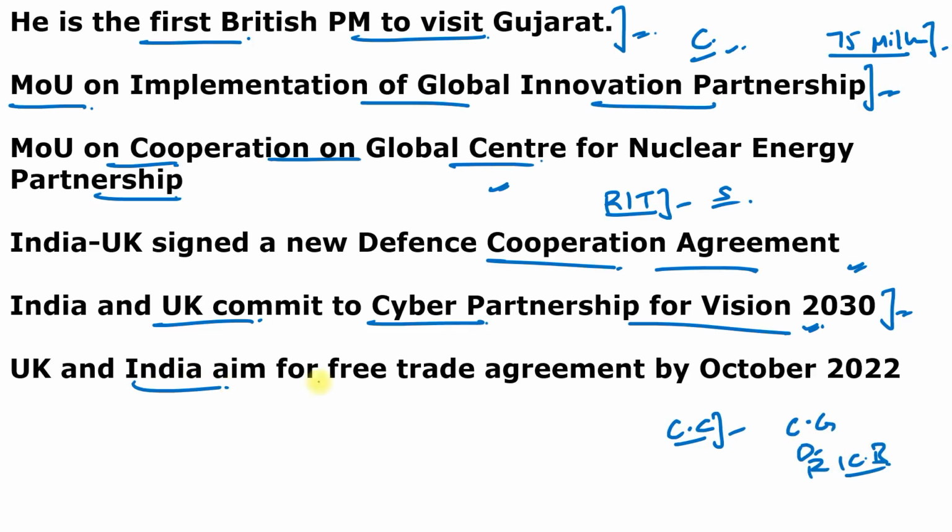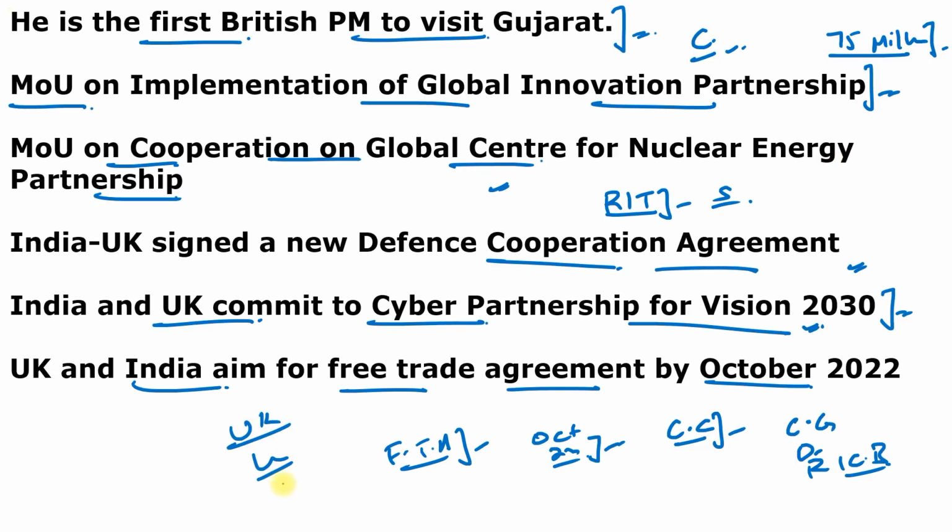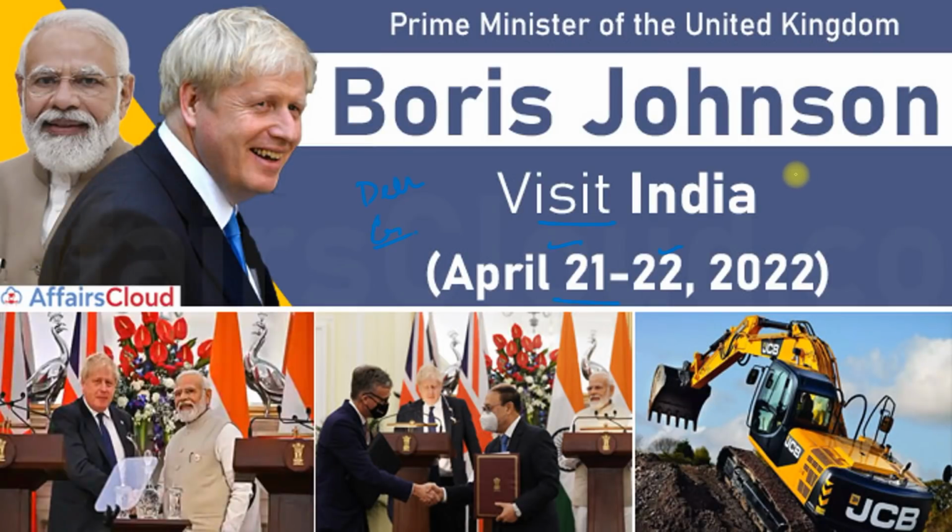And United Kingdom and India aim for the free trade agreement by the October 2022. So both sides agreed to complete the free trade agreement or FTA agreement by the end of this year, like October 2022, and it will boost annual bilateral trade immensely between the countries. And remember about United Kingdom. United Kingdom capital is London, currency is pound sterling or sterling pound, and currently Prime Minister is Boris Johnson.